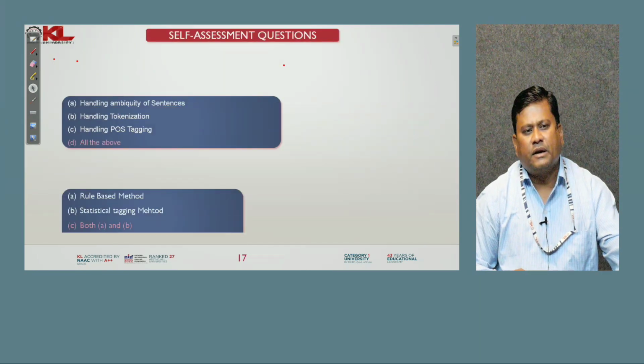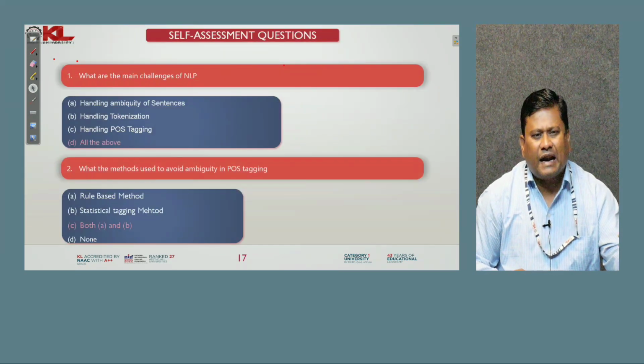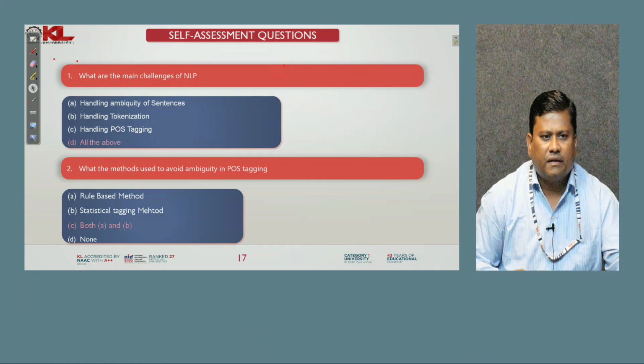Some self-assessment questions are also there. What are the main challenges of NLP? This is a multiple choice question: handling ambiguity of the sentence, handling tokenization, handling POS tagging, and all of the above. The answer here is all of the above.